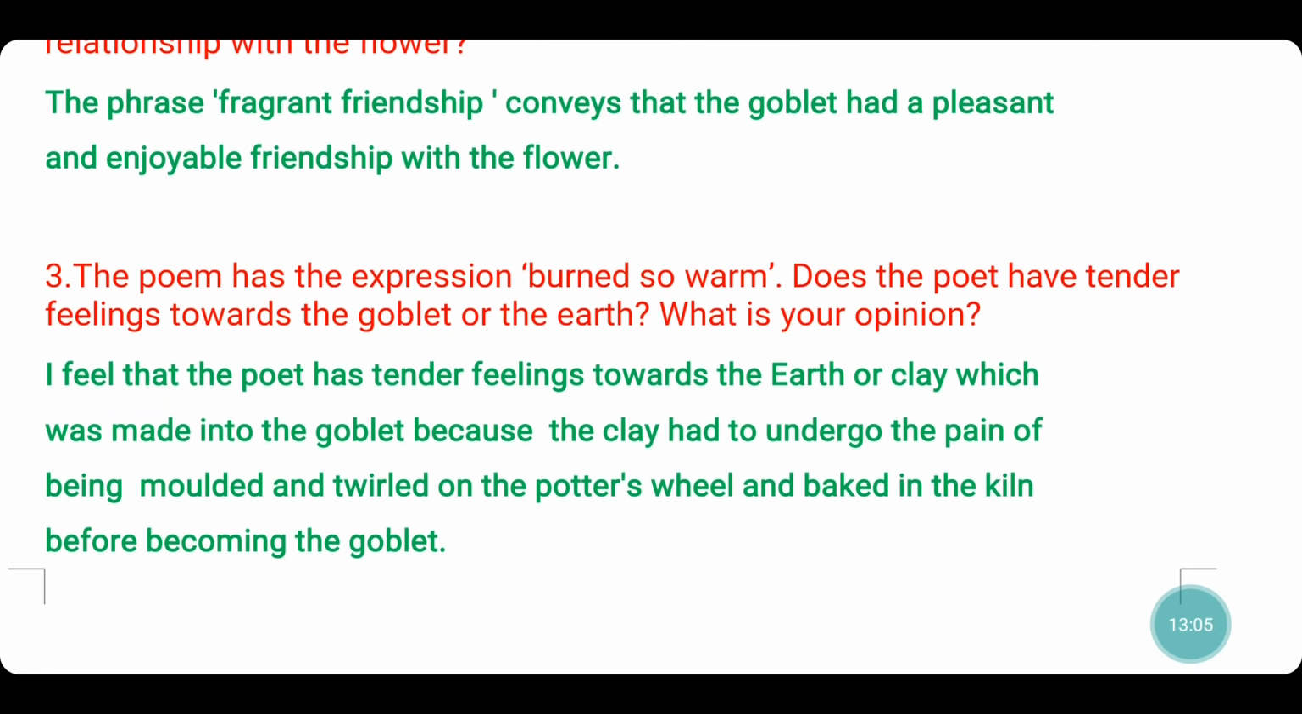On to the third question. The poem has the expression burned so warm. Does the poet have tender feelings towards the goblet or the earth? What is your opinion? I feel that the poet has tender feelings towards the earth or the clay which was made into the goblet, because the clay had to undergo the pain of being molded and twirled on the potter's wheel and baked in the kiln before becoming the goblet.